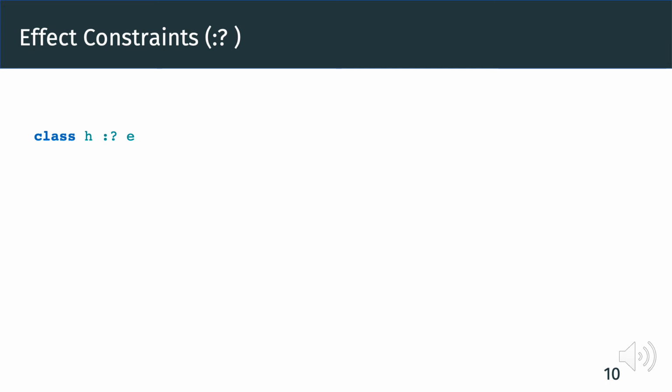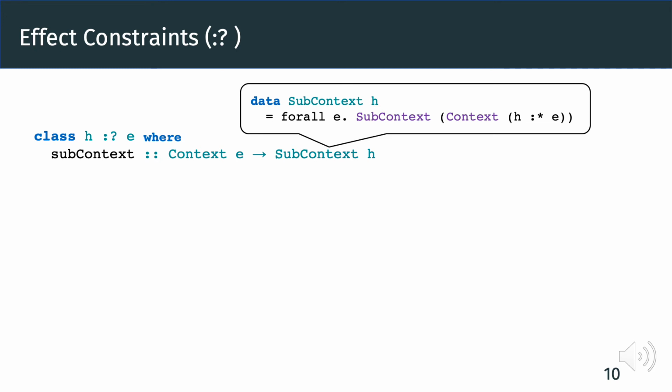That is, to perform an operation, we need to be able to select the correct handler from the effect context. The type class constraint h in E exposes the subcontext function to do exactly that, where the data type subcontext simply returns the correct handler h, along with all the handlers after it in the context. We still need to define the instances for subcontext.